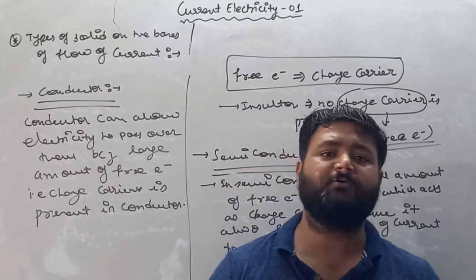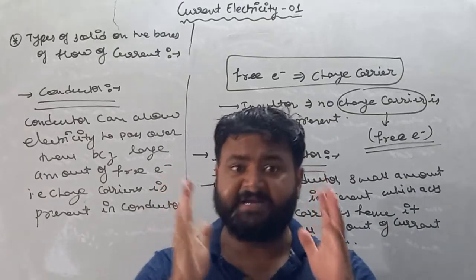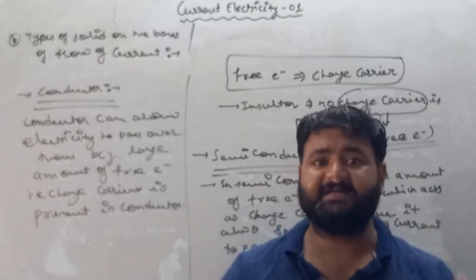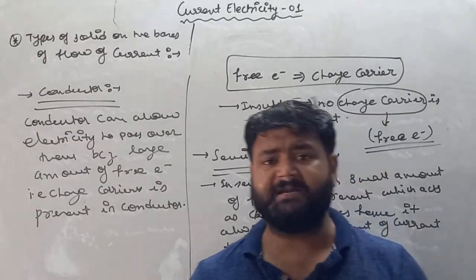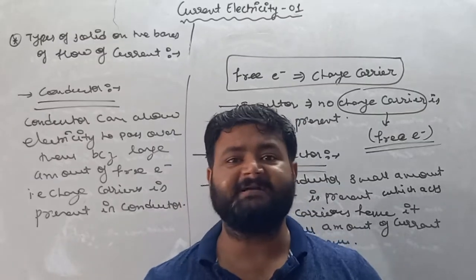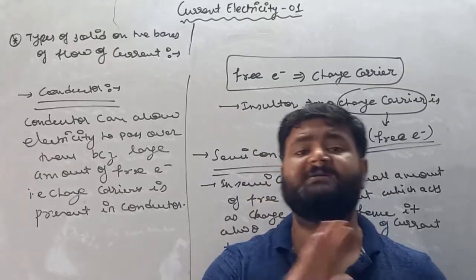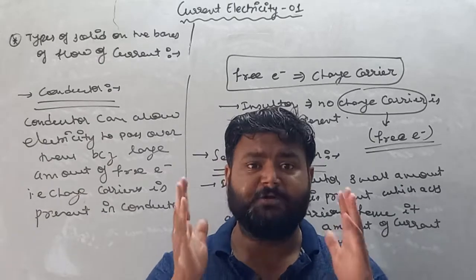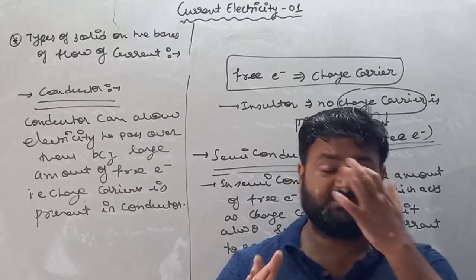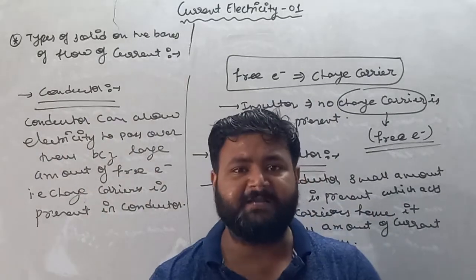So this is all about types of solids on the basis of flow of current. Remember, three types of solids are there on the basis of flow of current: semiconductor, conductor and insulator. Semiconductor acts as a partial conductor, conductor is a 100% conductor, it allows 100% electricity to pass over them. Insulator cannot allow electricity to pass over them because no free electrons which act as charge carriers are present in insulator. So charge carriers, that is free electrons, are maximum in conductor and minimum in insulator.